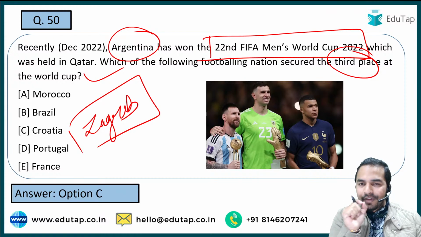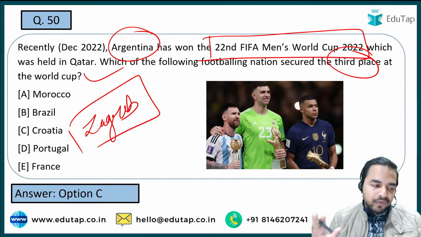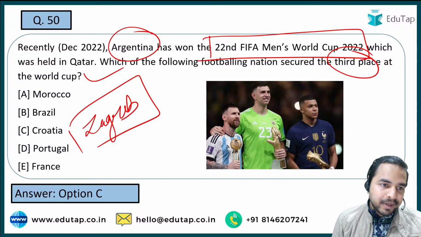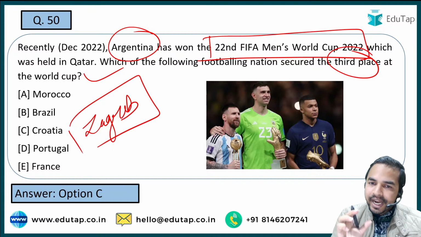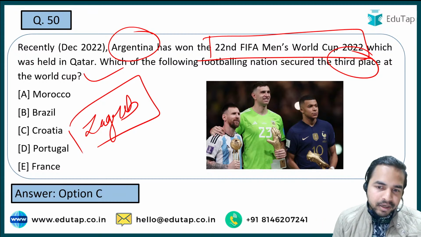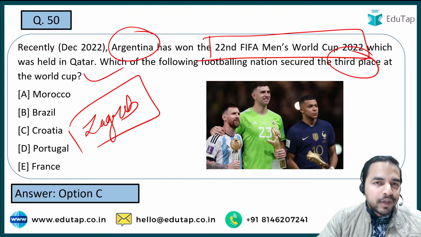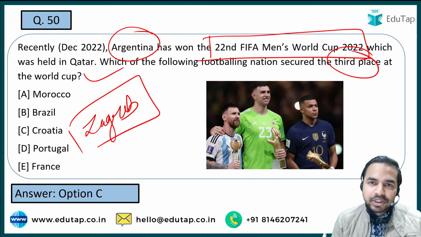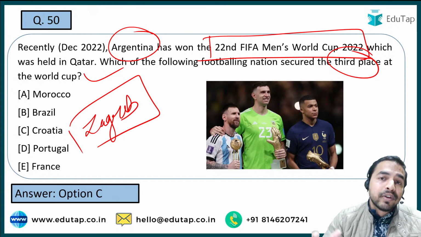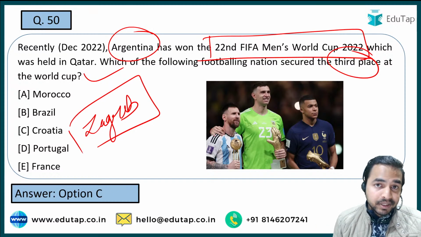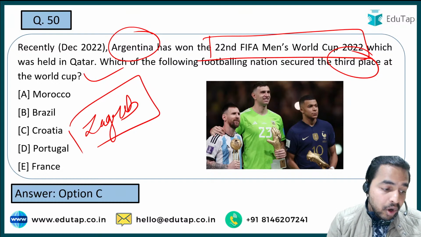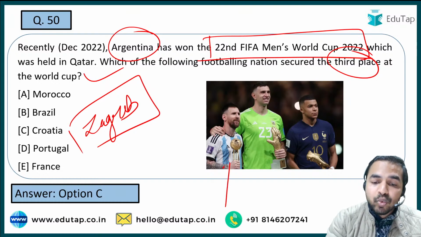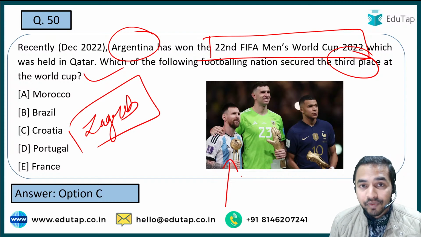Now guys, a very important point for all of you. This is the last question of today's session. At the end of this tournament, some individual awards are given. When I talk about the Golden Ball, the Golden Ball award is given to the favorite player of that tournament, the best performing person. It was won by Lionel Messi, the captain of the Argentina team.